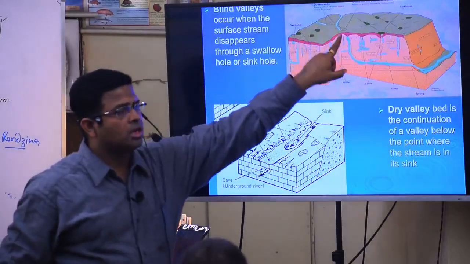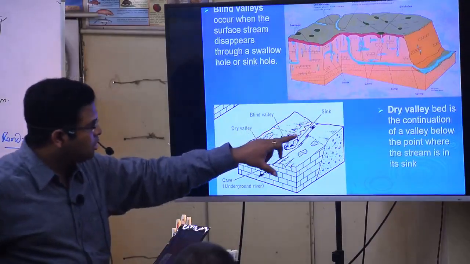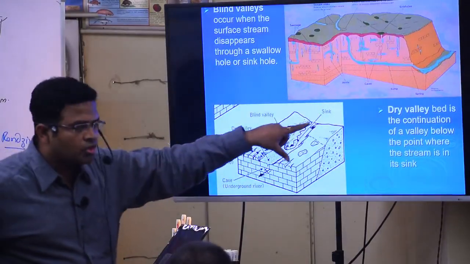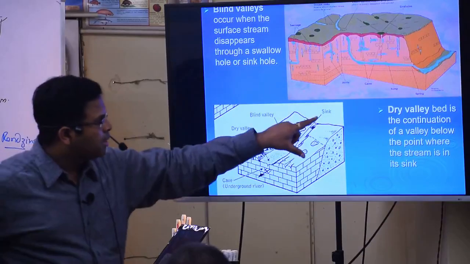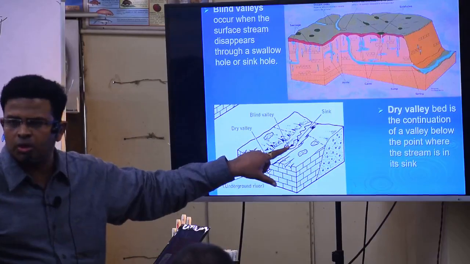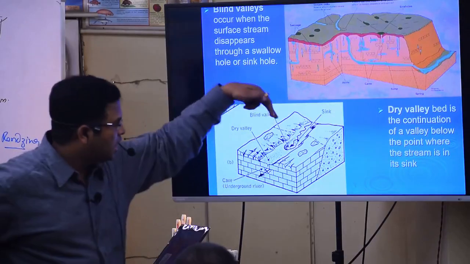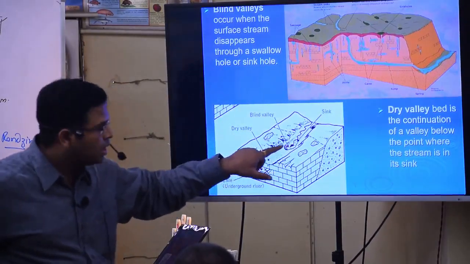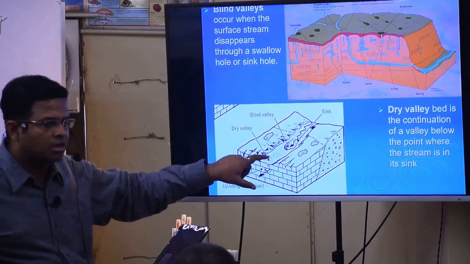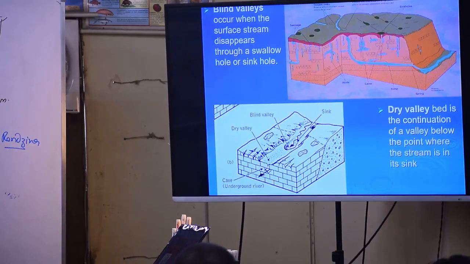So that valley is known as what? Blind valley. Suppose earlier the stream is going like this and water is over there, so it is in a river valley. But below the river or stream valley, some kind of doline structure has been formed slowly and slowly. And in this, what happened? This stream has disappeared. It has started going down, so this region becomes a blind valley. Now the water cannot go ahead. It becomes what? Dry valley. So after the formation of the blind valley, the rest of the stream valley will become what? Dry. And it is known as dry valley.